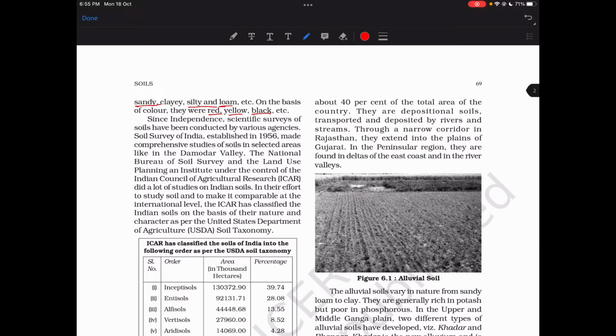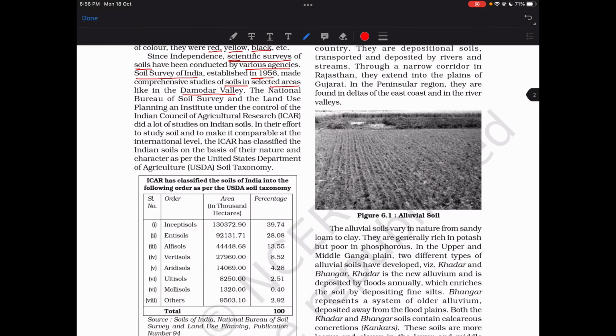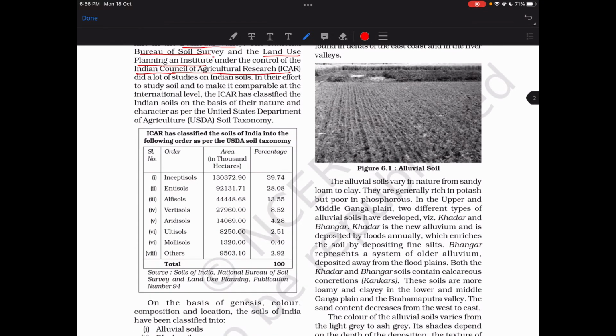Since independence, scientific surveys of soils have been conducted by various agencies. The Soil Survey of India, established in 1956, made comprehensive studies of soils in selected areas like Damodar Valley. The National Bureau of Soil Survey and Land Use Planning is an institute under the control of ICAR.